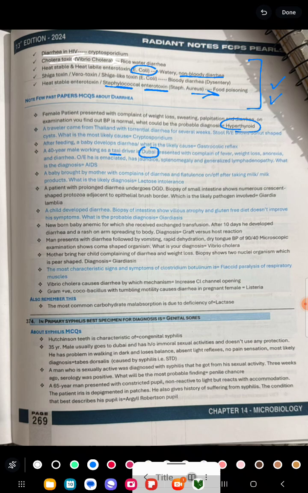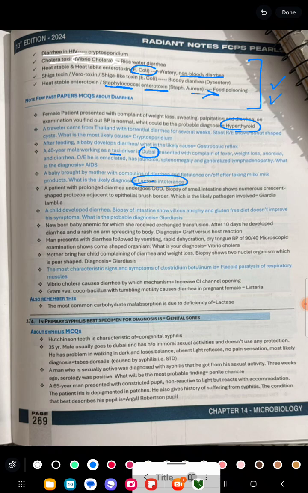The next is a baby brought by mother with complaints of diarrhea and flatulence on and off after taking milk or milk products. What is the most likely diagnosis? It is due to lactose intolerance. Those patients who have lactase enzyme deficiency in them. Clear?